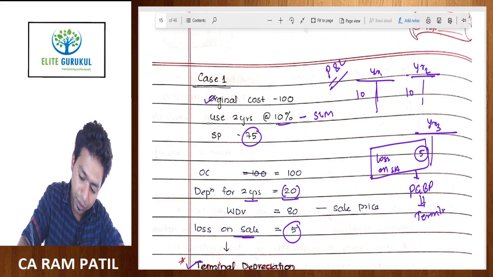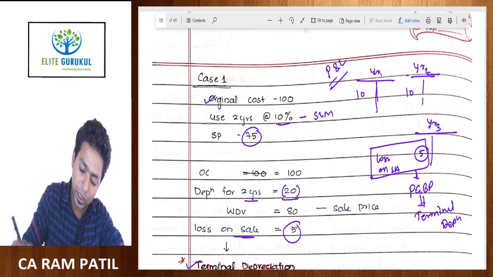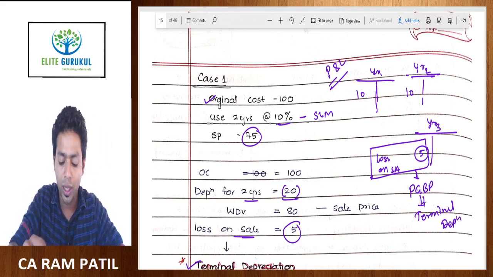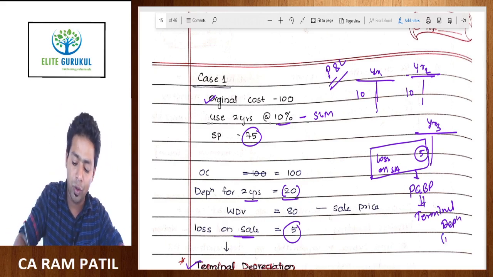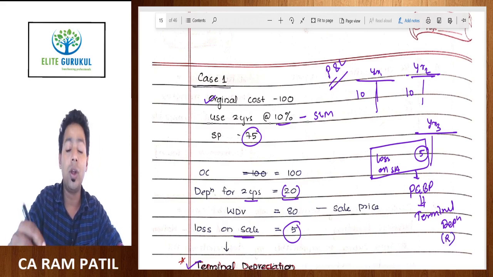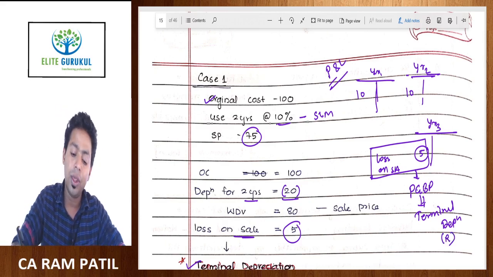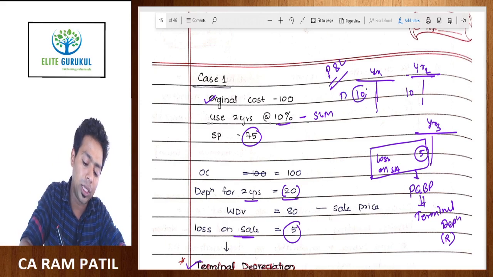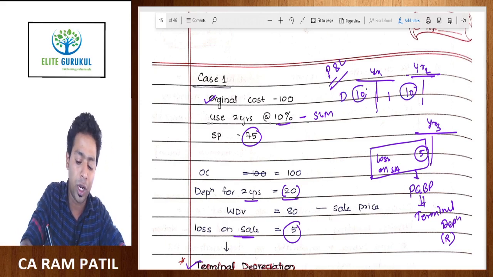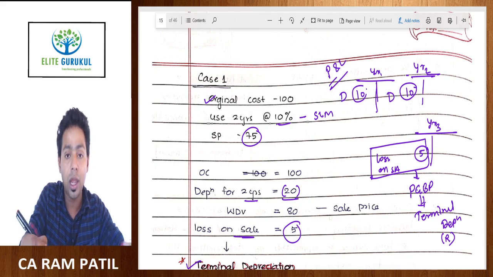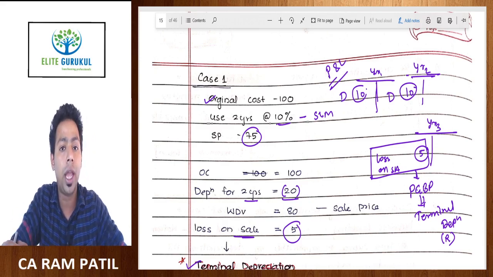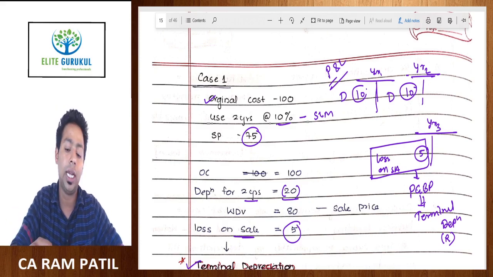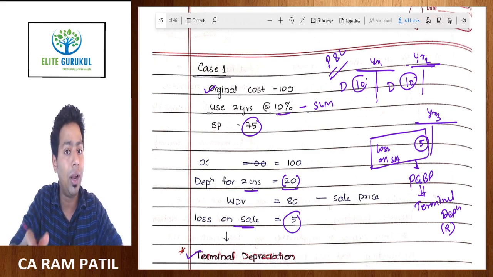Terminal depreciation. So let me tell you one thing for sure, this is not a capital nature loss, this is a revenue nature loss only. Why? Because this is a kind of rectification entry. See what happened, you thought your asset is getting depreciated at the rate of 10 rupees per annum. So you depreciated your asset in year 1 for 10 rupees, year 2 for 10 rupees, and in year 3 when you took this asset to the market, you thought you could fetch 80 rupees, which is the WDV of your asset, but you actually realize only 75 rupees.